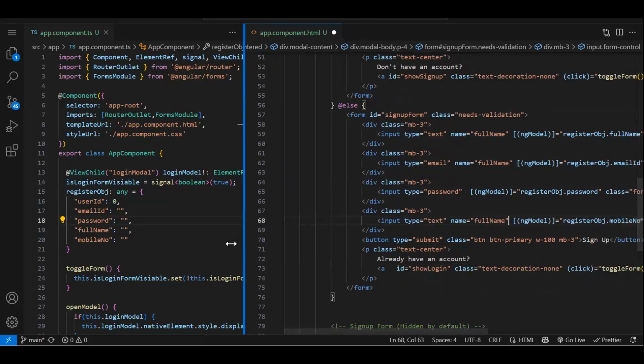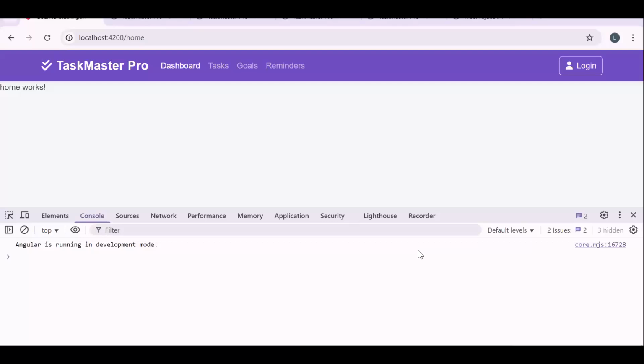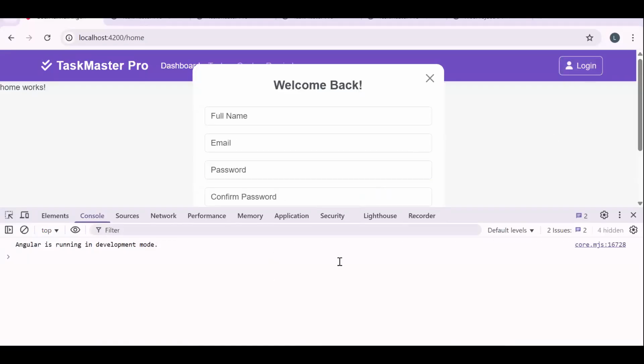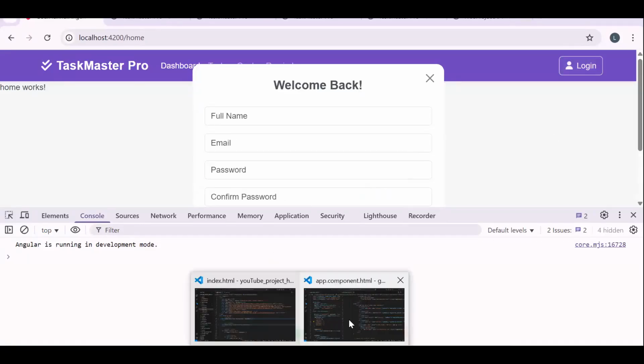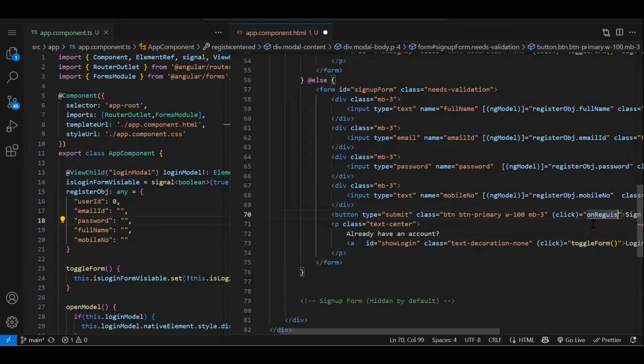Whatever the field you are binding with the ng model directive, same you can pass it over here. But sorry, we forgot name. If you are not using ng model inside a form tag, then this is optional. But if you are using ng model inside a form tag, then your name attribute will be mandatory. Let's check if it is fixed. See, now we don't have any error. Fine. Now, on click of this sign up, we need to make an API call. So let's right click on register. Make sure function name and the variable names are very proper. It should be descriptive. That's the first rule of programming.